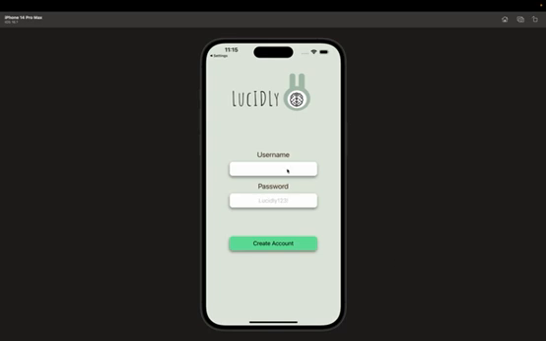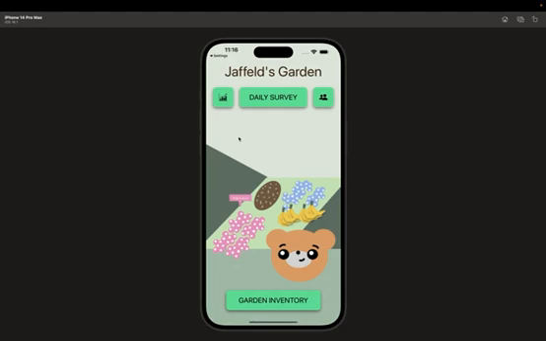When you log onto the Lucidly app, you're greeted with a login page. Here we can type in our username, which for me will be my first name and last initial, and then my password, which we'll just put as 123. So we can create this account, and we're greeted with our home screen, which has our garden. The entire app is incentivized by planting seeds, harvesting crops, selling those crops, getting money, that sort of thing.